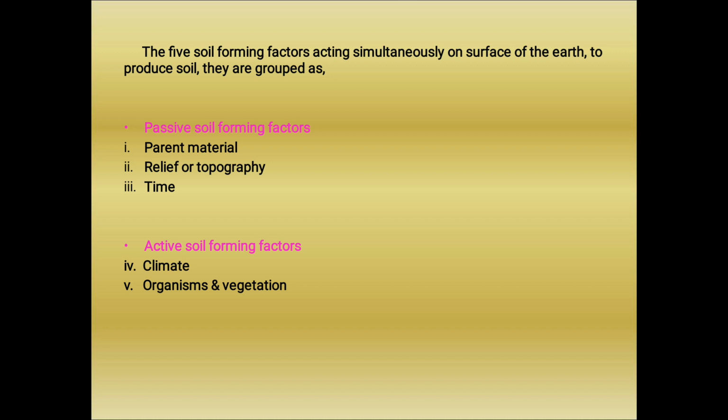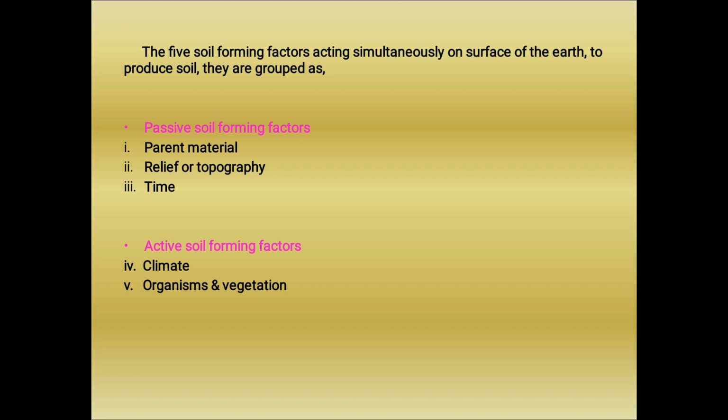These are grouped into two classes, that is passive soil forming factors and active soil forming factors. Active soil forming factors are those which provide the energy, and that energy acts on the parent material from which soil gets developed.